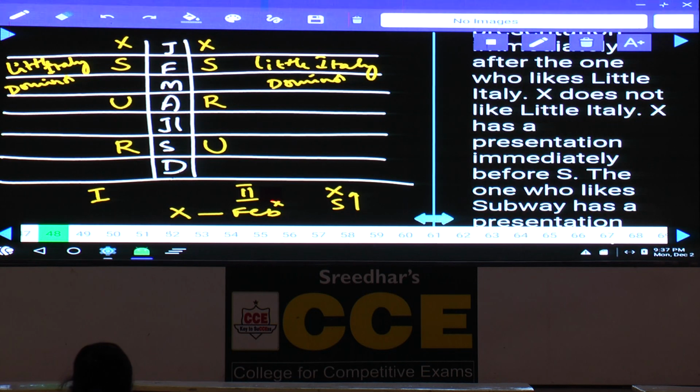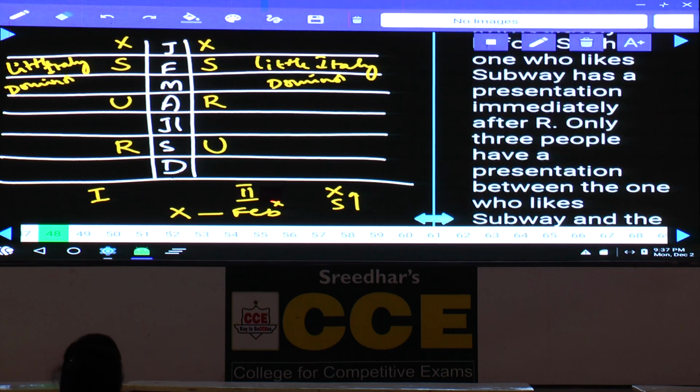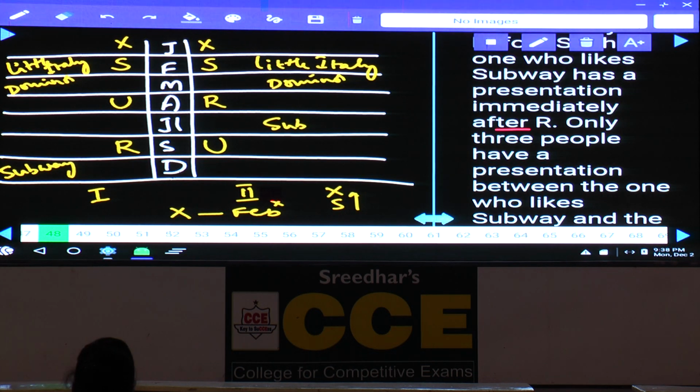And next one, the one who likes Subway has a presentation immediately after R. Subway is immediately after R. In the first case, the one who likes Subway must be in the month of December, and in the second case, the one who likes Subway must be in the month of July.